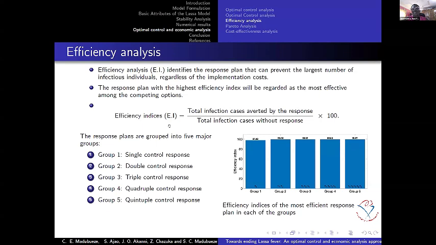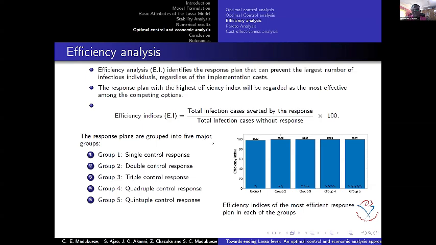So this group, these controls were divided into 5. Because there are 5 controls, we have a single control response when only 1 control is implemented, double control when 2 are implemented, triple when 3 are, and the same thing to the 5th one. So for each of these controls in each group, we carry out the efficiency analysis in order to identify which of these is more efficient.